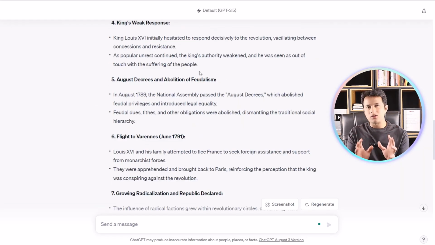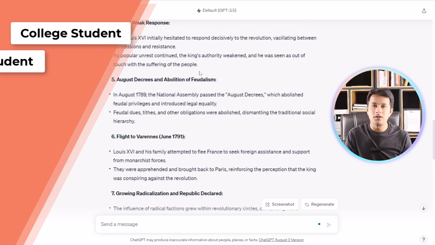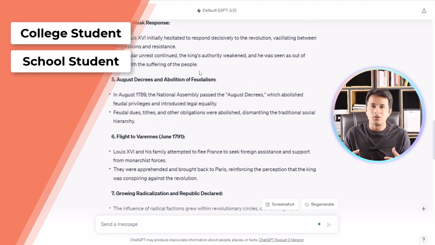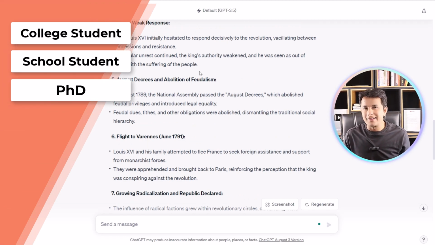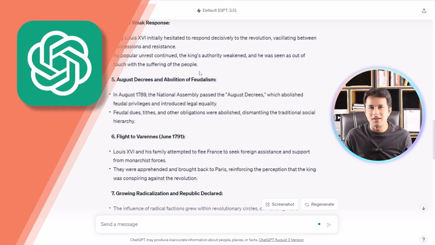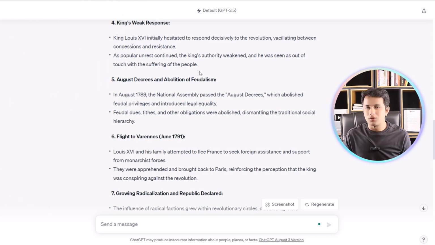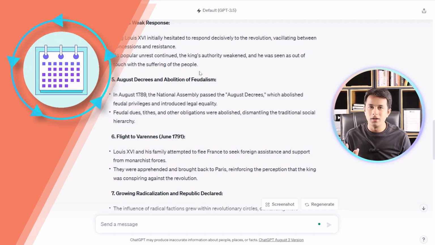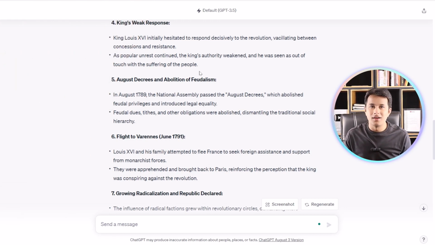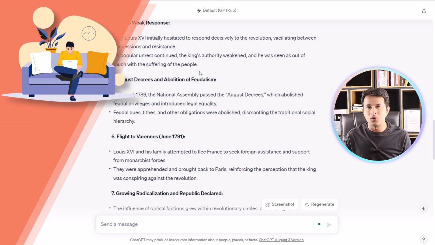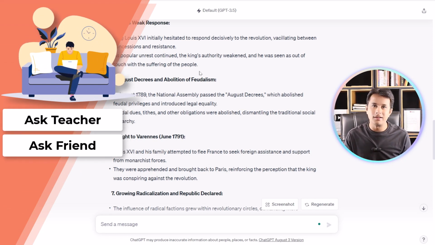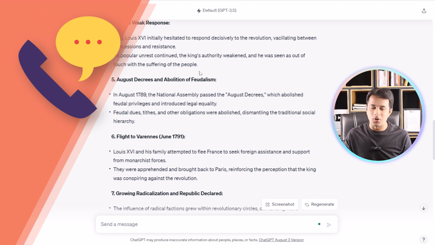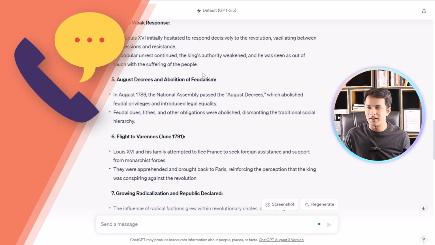All the students, if you're a college-going student, school-going student, or any person doing a PhD, do not hesitate to ask questions to ChatGPT. 3.5 is free of cost, you don't have to pay anything for that. I want you to utilize this to the maximum for your benefit. The turnaround time which I had in my college and school has come down to minutes. Earlier, we used to wait so that the next day I could ask the teacher or my friend or colleague, or call him. No problem right now. You can directly ask ChatGPT and get the answers.